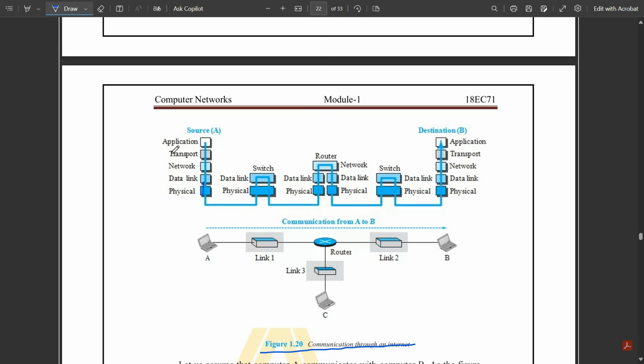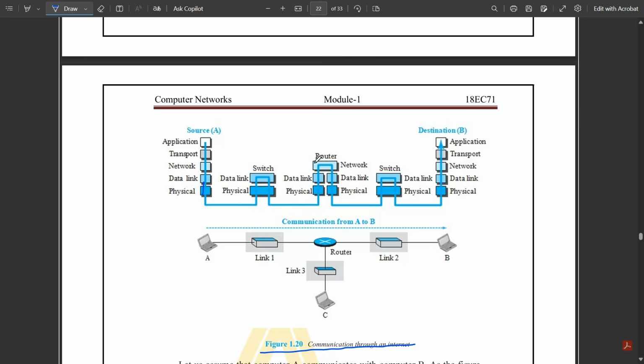Then whatever the application sources are required, the data sets and all the data packets are getting transported into the transport layer. The functioning of this transport layer is simply that it would be getting transported to the network layer. Whatever the data packets are present, which are coming from the application layer, would be analyzed and would be going towards the network layer. In the network layer, it would be going through the router which is present here.